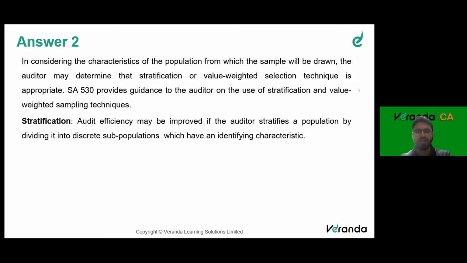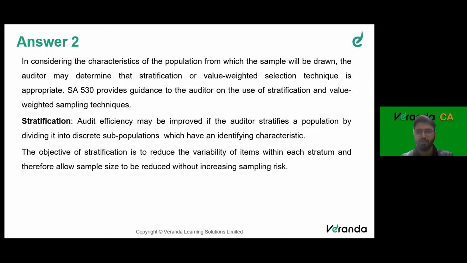Stratification: audit efficiency may be improved if the auditor stratifies a population by dividing it into discrete subpopulations which have identifying characteristics. It could be value based, it could be based on balances, it could be whatever. There should be some underlying basis on which you are dividing the population. The objective of stratification is to reduce the variability of items within each stratum and therefore allow sample size to be reduced without increasing the sampling risk.